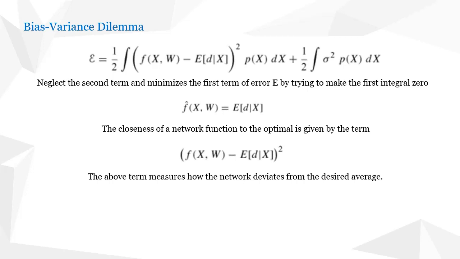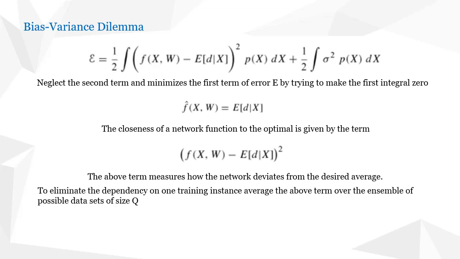But notice that the deviation depends only on a particular instance of a training dataset. We want to minimize on the entire dataset. Therefore, this dependency can be eliminated by averaging this term over the ensemble of datasets having Q patterns. Therefore, we will apply expectation on the above term.